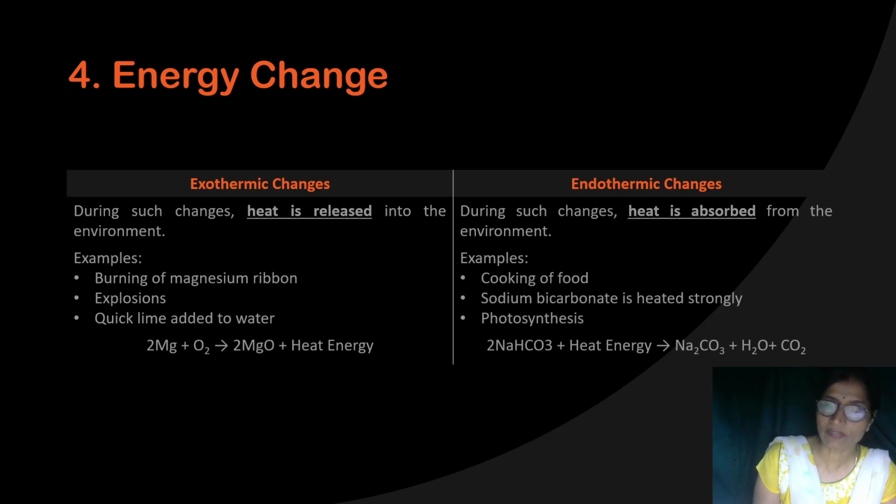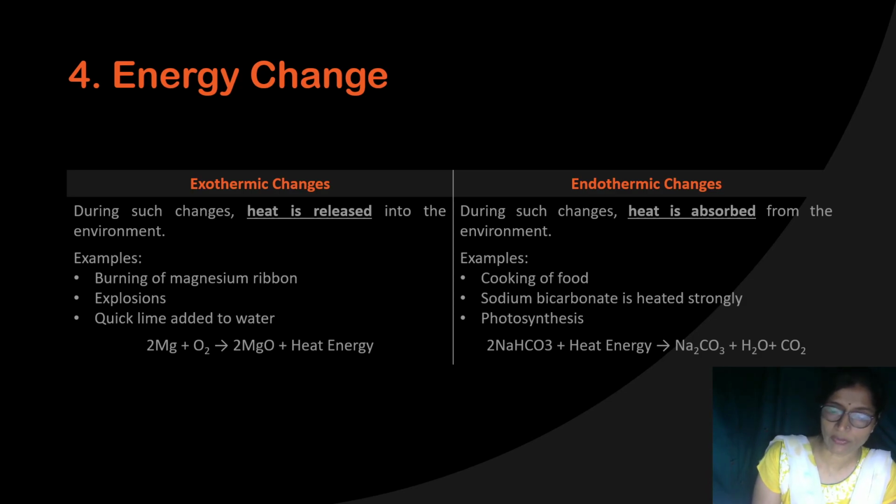For example, photosynthesis. Photosynthesis takes place in the presence of light and heat energy supplied by the sun. Cooking of food is also an endothermic reaction. One example is the sodium bicarbonate salt. When it is heated, you have to supply the heat with a Bunsen burner flame or spirit lamp flame.